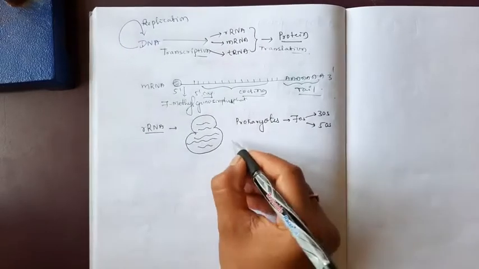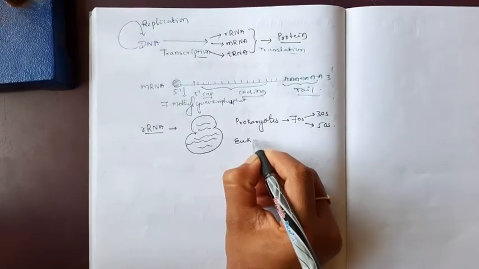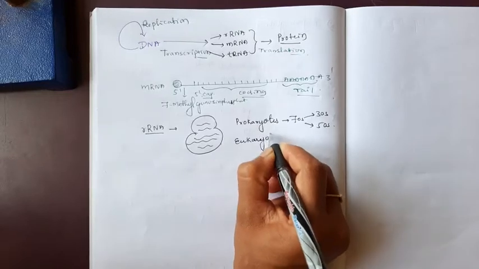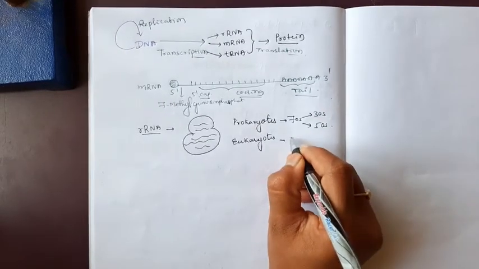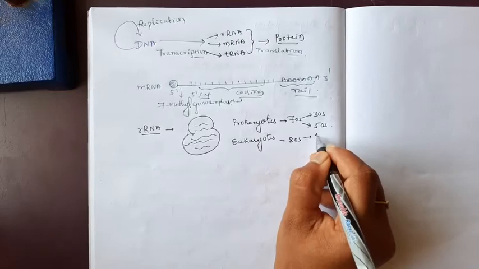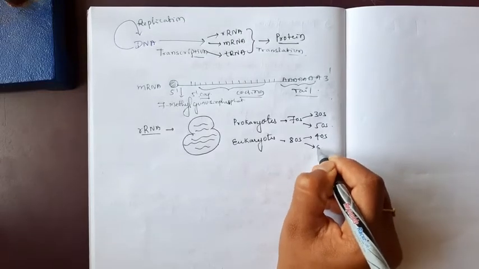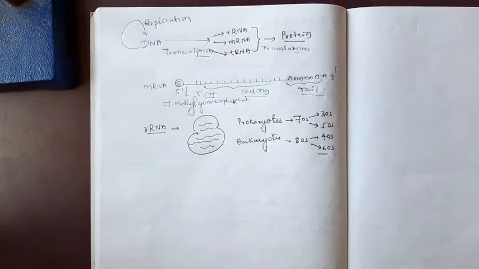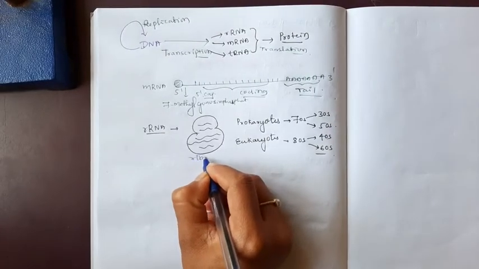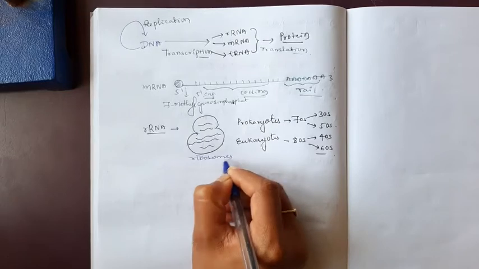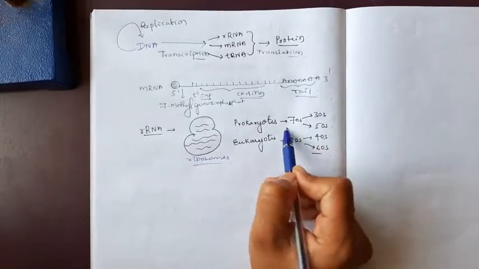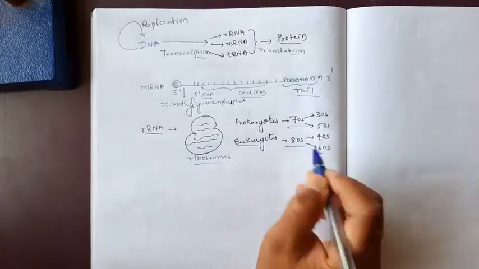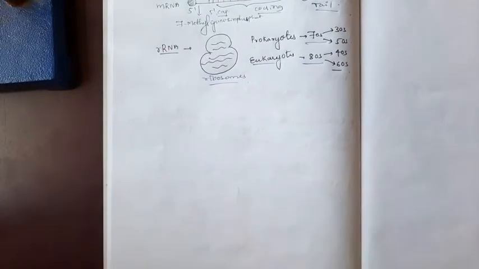In eukaryotes, there is the 80S type of ribosome, with 40S and 60S subunits. There is a difference in rRNA. The RNA helps in the synthesis of the ribosome and is involved in ribosome structure. Prokaryotes have the 70S ribosome, eukaryotes have the 80S ribosome.